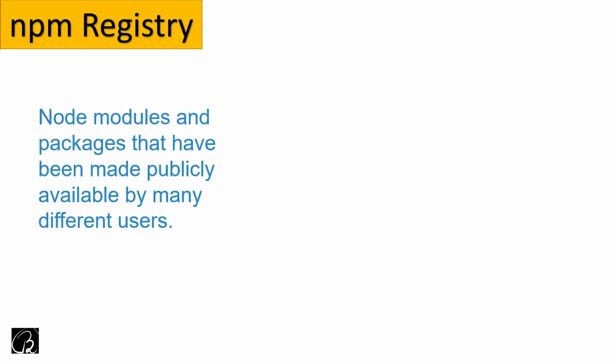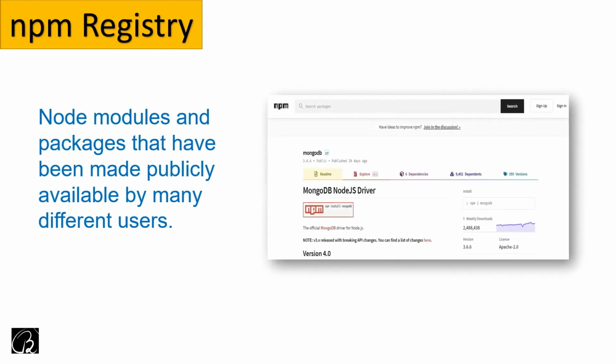So let us discuss the npm registry. It is very important. Initially, when Node came into the market, it had very few internal code libraries, okay? So the npm registry is where Node modules and packages that have been made publicly available by many different users are found. Here you will get thousands of external modules. Like I am showing MongoDB, it is one of them, which you can make use of, for example, to connect to a database or for various other purposes.